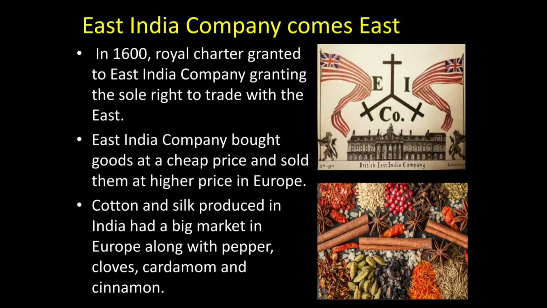You must have heard the terms Western countries and Eastern countries. Western countries mean those countries which are located in the Western hemisphere of the globe, and Eastern countries mean those countries which are located in the Eastern hemisphere or the eastern half of the globe. So East means countries like India, Pakistan, China, Japan, etc.